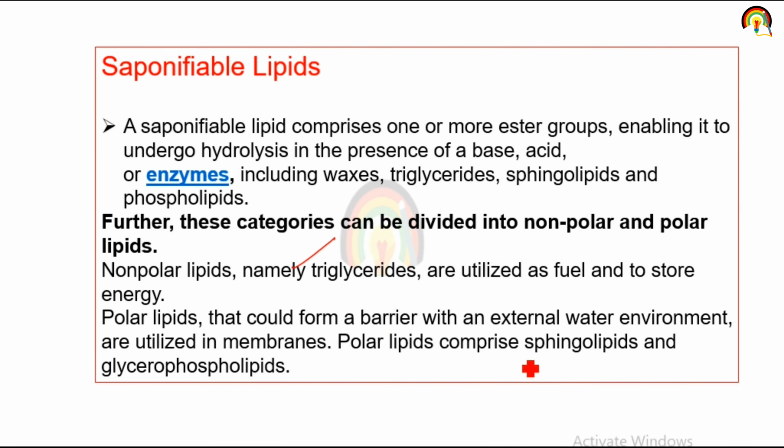Polar lipids comprise sphingolipid and glycerophospholipid, because phospholipid is of two types. When there is a glycerol backbone, they are called glycerophospholipid, and when there is a backbone of sphingosine, they are called sphingolipid.